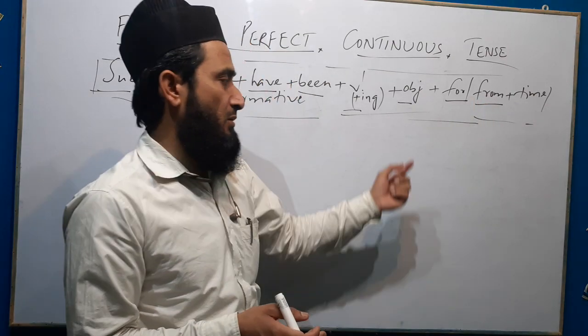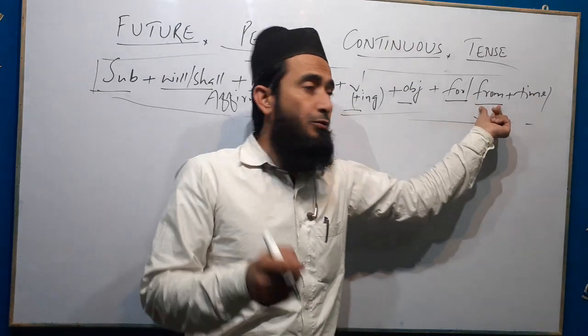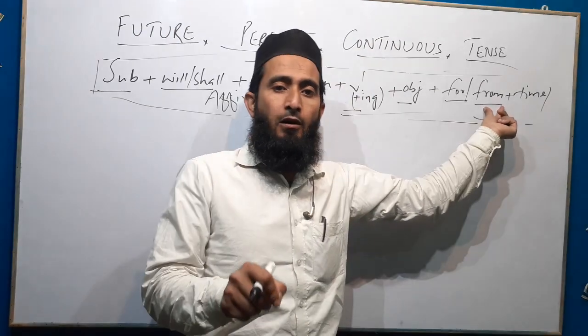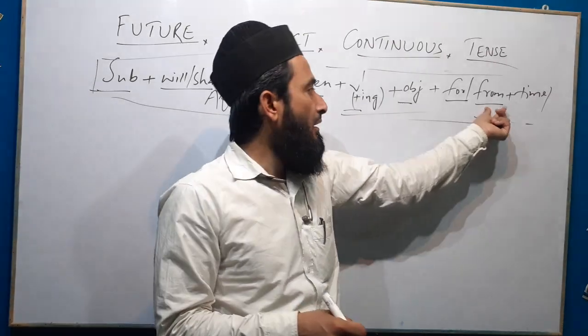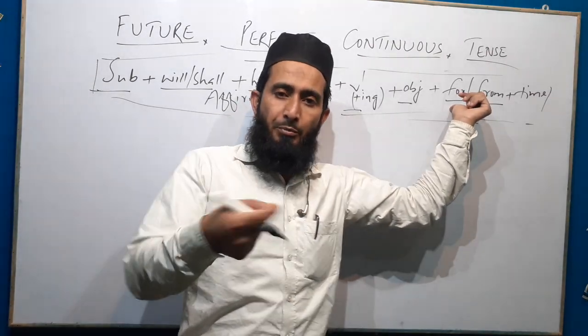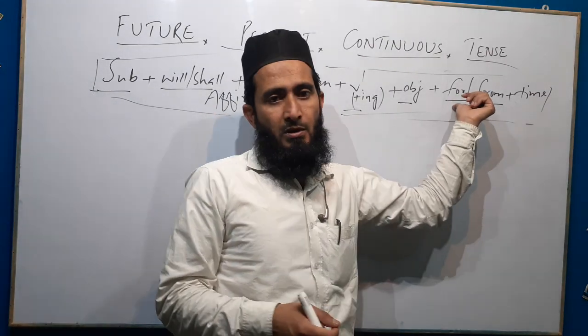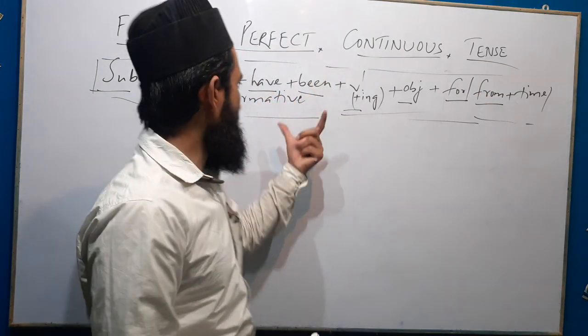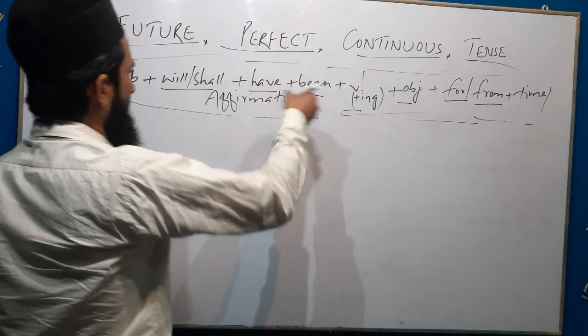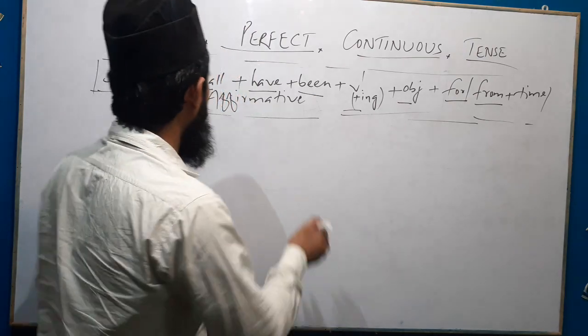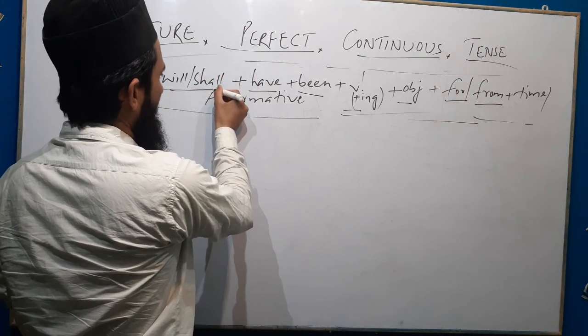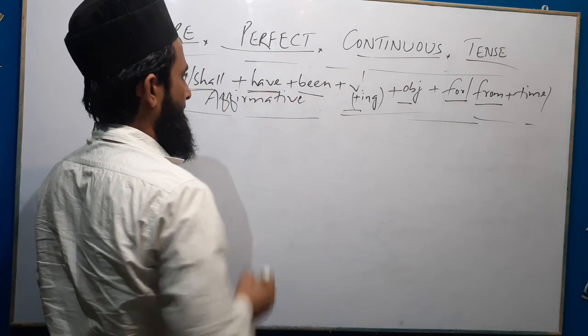But in future perfect continuous, we will use from instead of since to denote point of time, and to denote period of time we will use for. And all the structures are only a little bit different, like will or shall and here have.